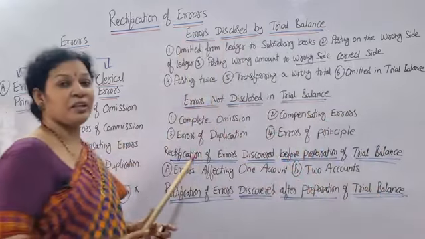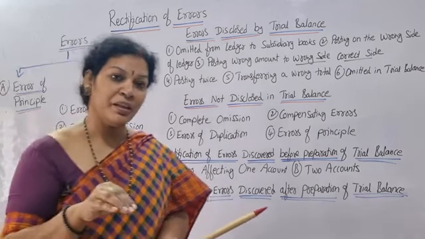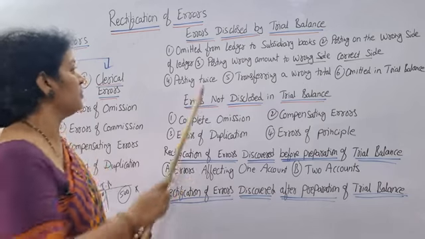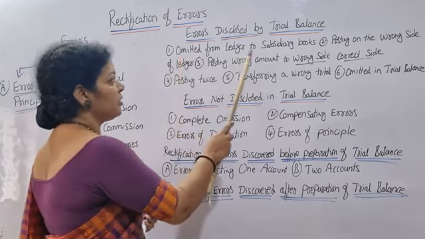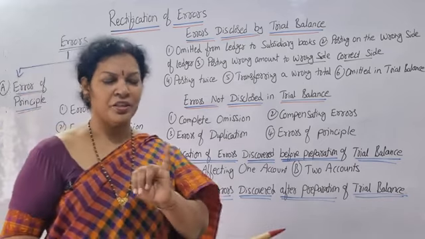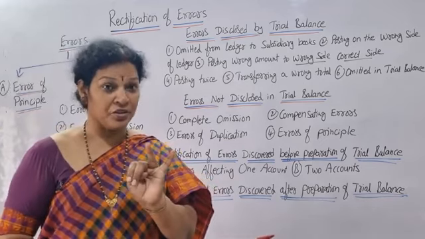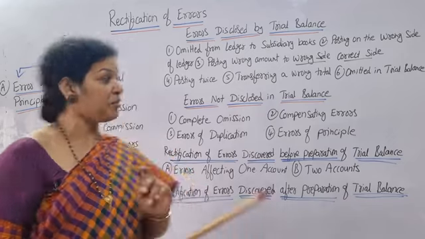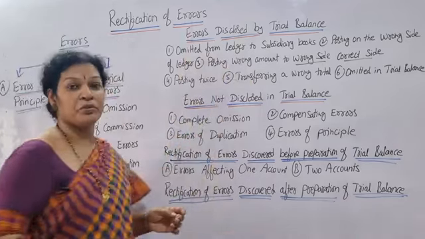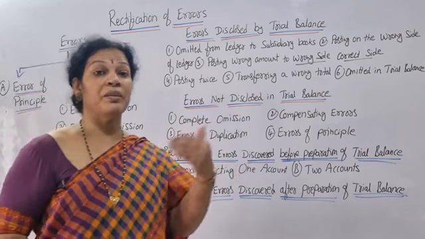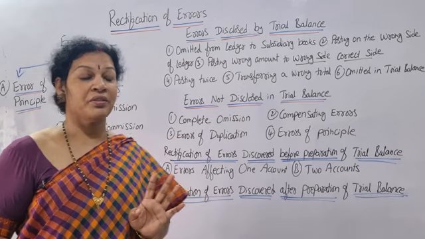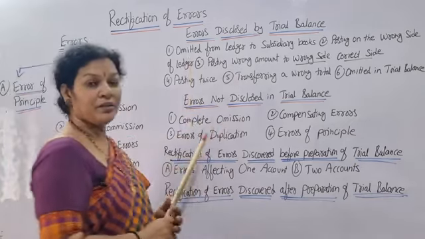Errors disclosed by trial balance. While preparing the trial balance, we'll come to know there is an error. What kind of transactions? First one: omitted from ledger to subsidiary books. What do we do generally? We prepare the journal entry, then after that the ledger, then after that the trial balance. Now what we are saying is omitted from ledger to subsidiary books. When we are transferring from ledger to subsidiary books, there we have omitted. There we forgot. So this is one kind of error.